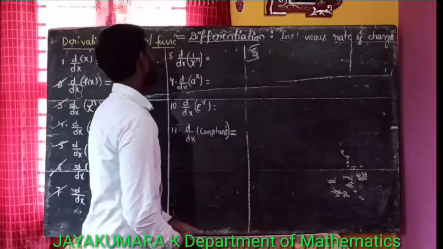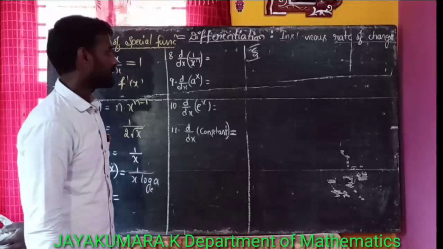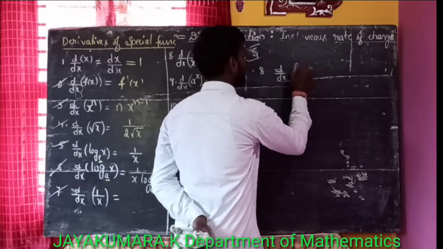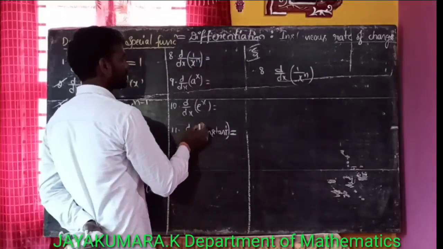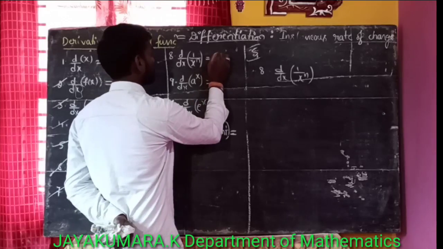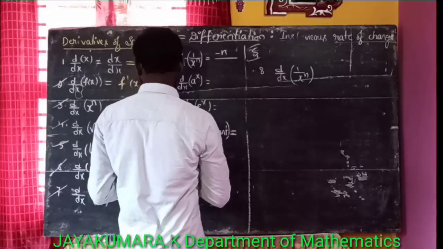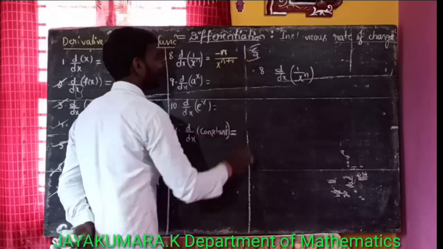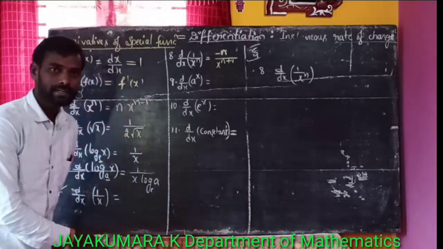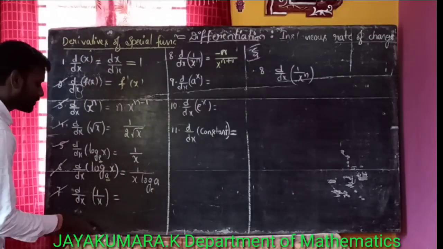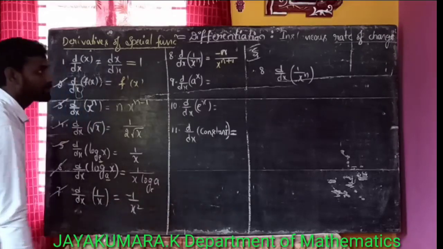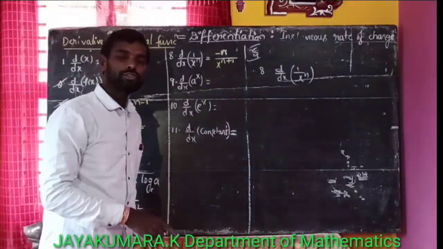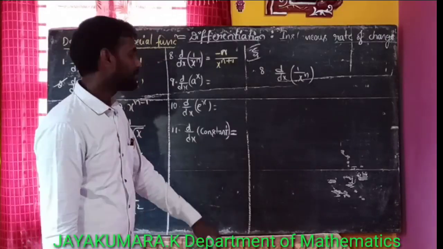Eighth one, the derivative of 1 by x to the power of n. The derivative of 1 by x power n is equal to minus n by x to the power of n plus 1. Okay, the derivative of 1 by x is minus 1 by x square, and the derivative of 1 by x power n is minus n by x to the power of n plus 1.